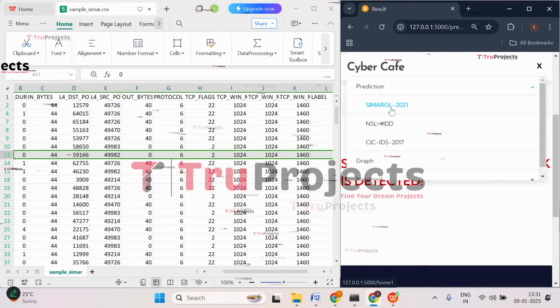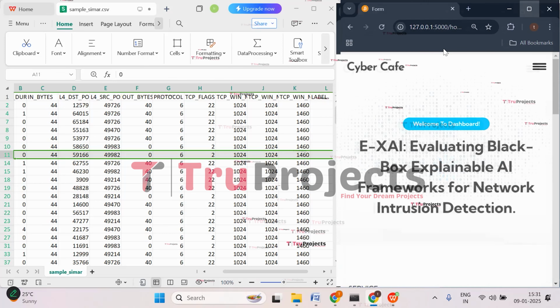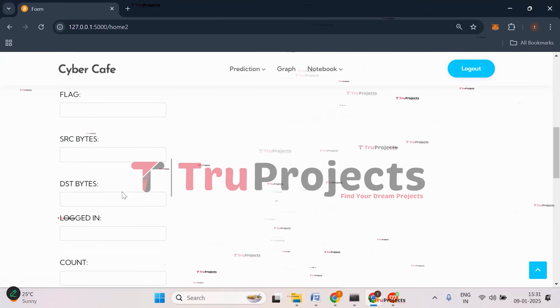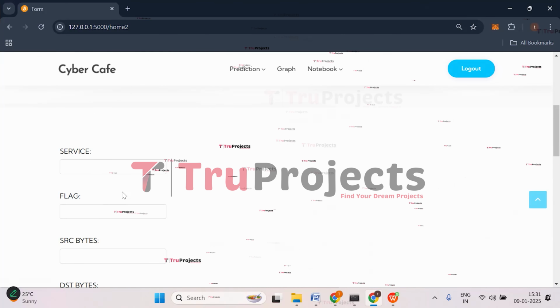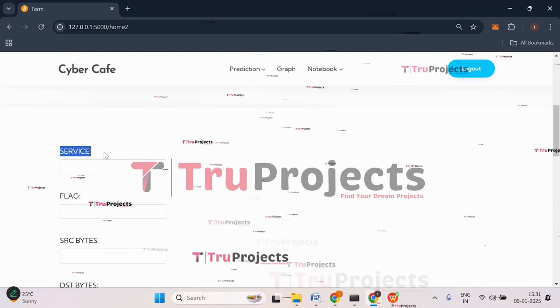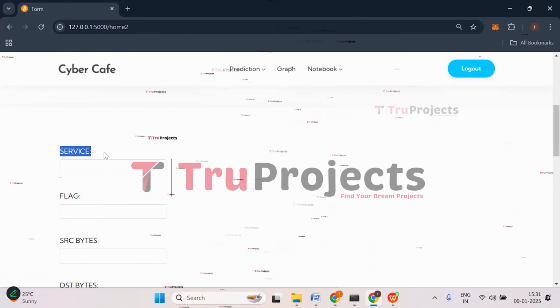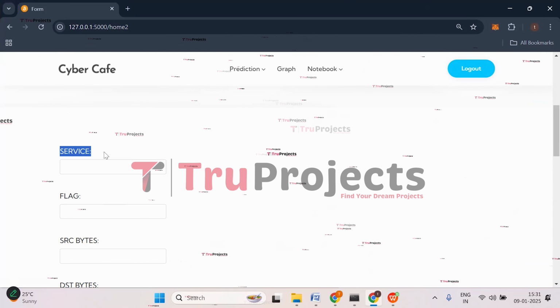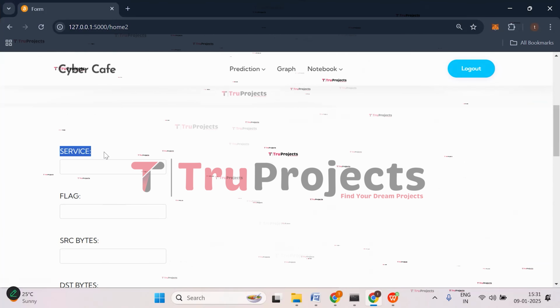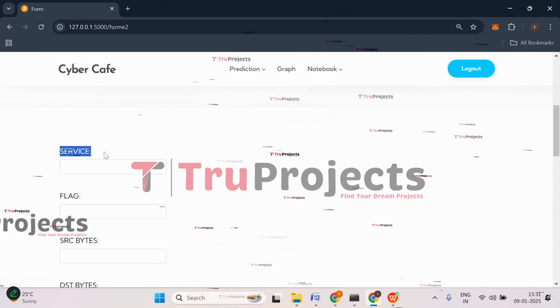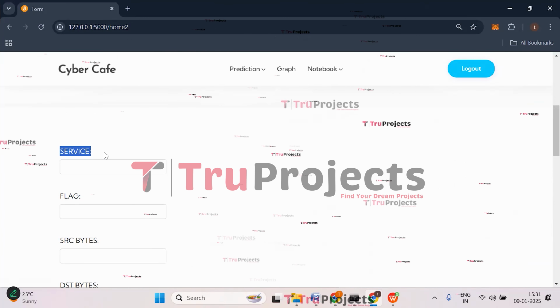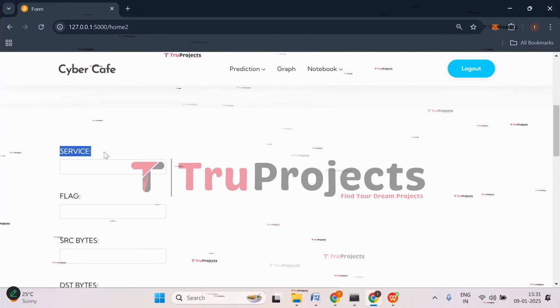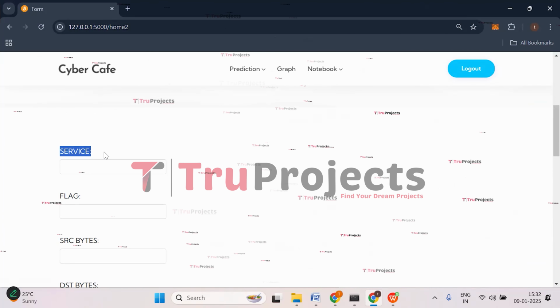Similarly, you can predict with a number of test cases for the same data set. Now let's check with the NSL KDD. So here are the inputs that need to be given for this NSL KDD data set. Let us understand them. The first parameter we have is service. So this refers to the specific application or service being accessed in the network flow, such as HTTP, FTP, SSH, etc. It helps to identify the type of service being used during the flow.